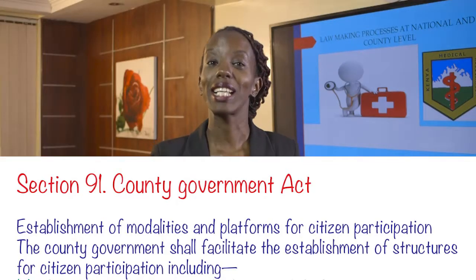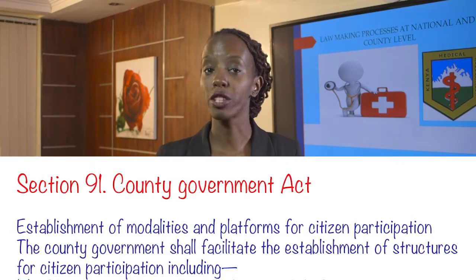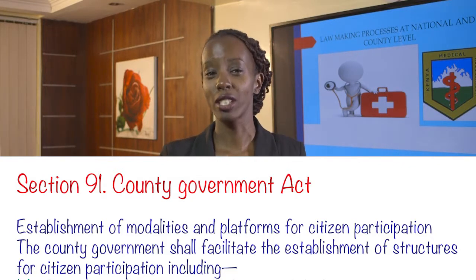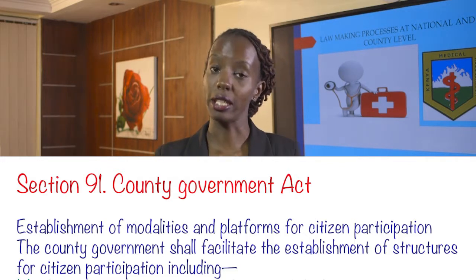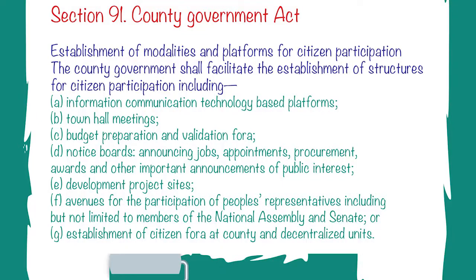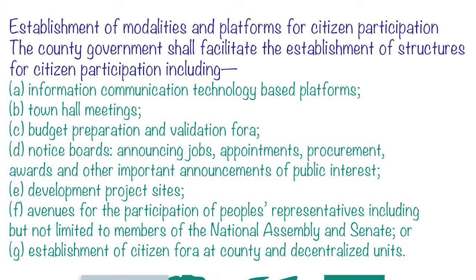In addition, Section 91 of the County Governments Act imposes an obligation on each county government to set up structures for purposes of public participation in the respective county governments. Different county governments have come up with different mechanisms of conducting public participation. Structures proposed under the Act include information technology-based platforms, town hall meetings, budget preparation and validation fora, publication of notices in the various notice boards established or set up in the respective county, and such other means that the county government may deem appropriate for the purposes of conducting public participation.